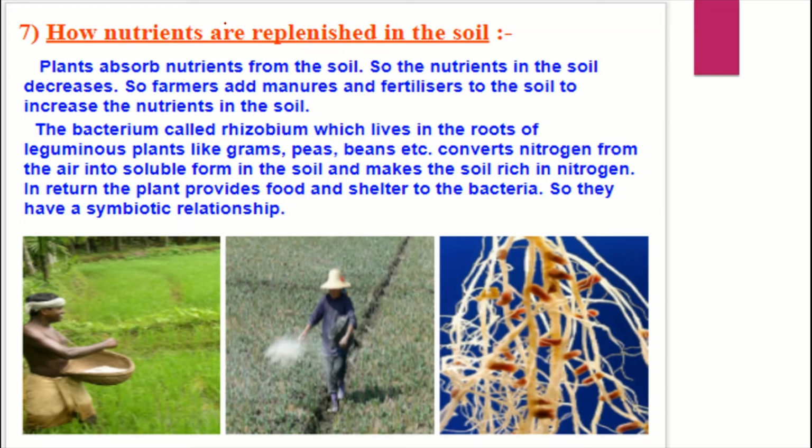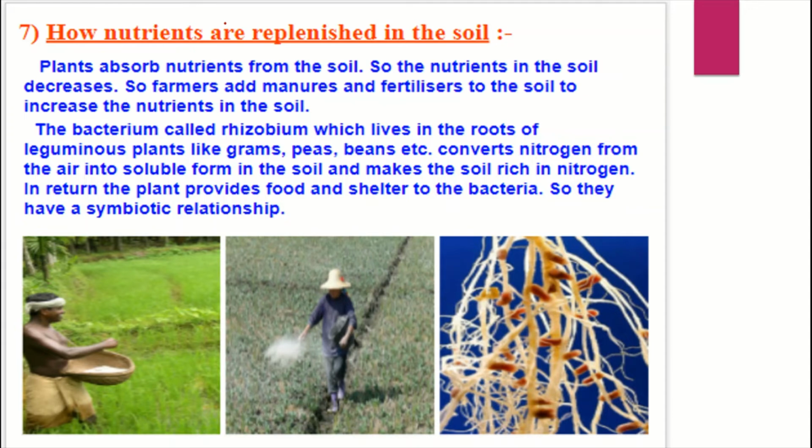Now, this is a topic which I wish to tell you. This is also an example of another type of symbiotic relationship. You would have seen leguminous plants like grams, peas, and beans.